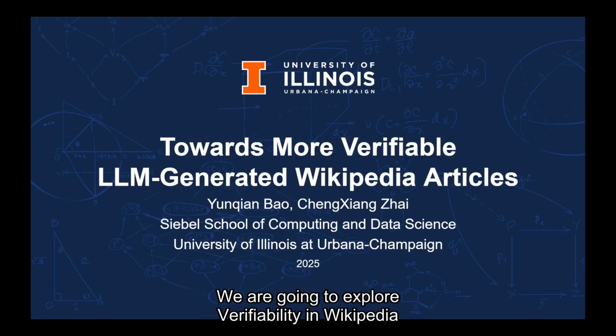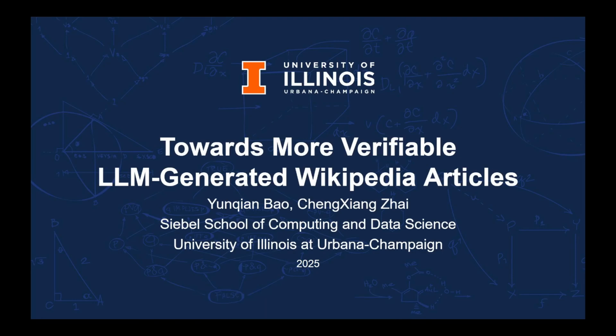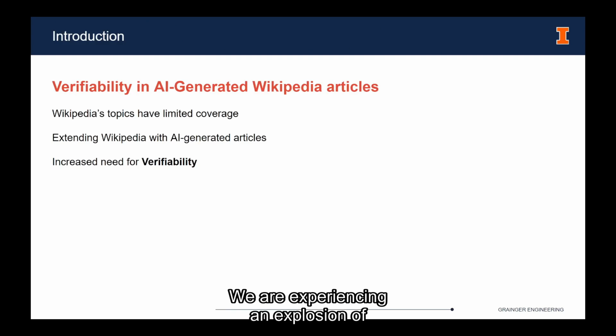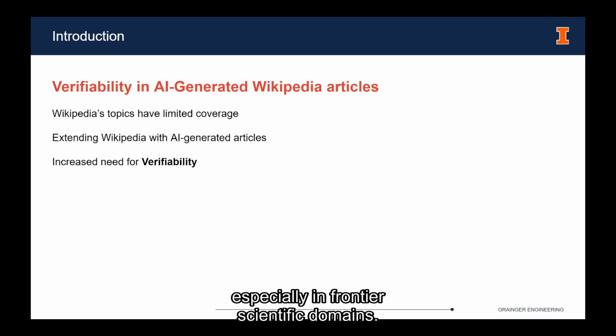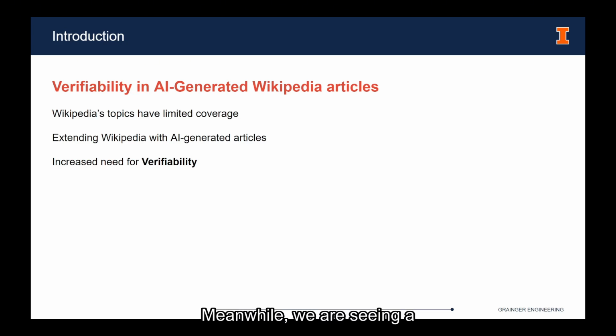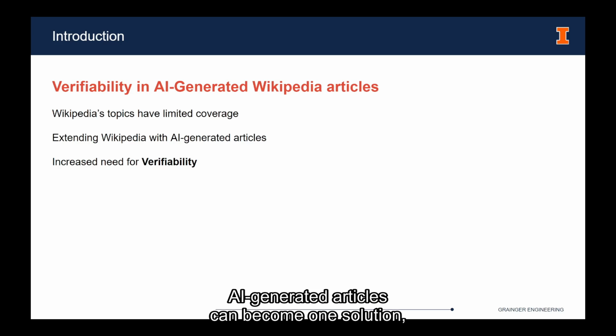We are going to explore verifiability in Wikipedia and how to make AI-generated articles more verifiable. We are experiencing an explosion of knowledge, but the coverage of Wikipedia's topics is limited and delayed, especially in frontier scientific domains. Meanwhile, we are seeing a rise of large language models. So naturally, AI-generated articles can become one solution. But we know that LLMs can hallucinate, and this is leading to great concerns in verifiability.